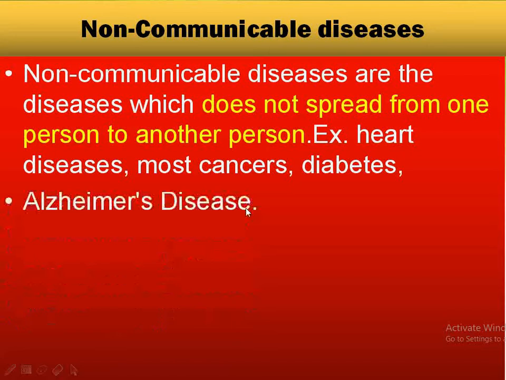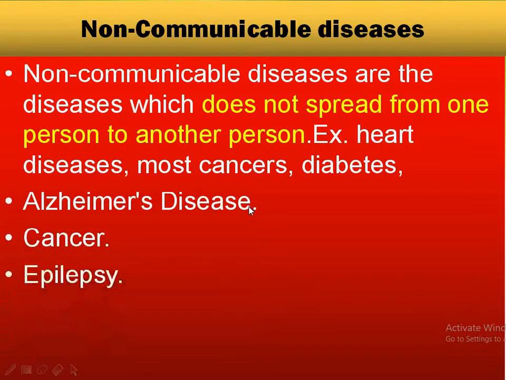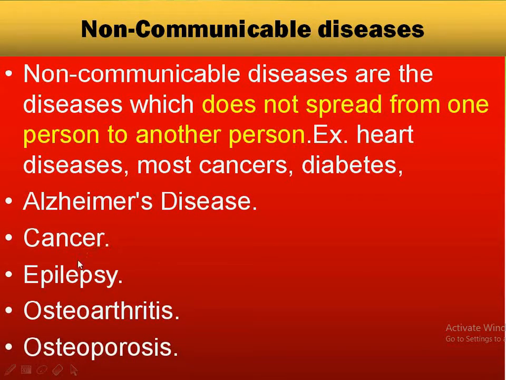All those like heart disease, most cancers, diabetes, cardiovascular disease. There are some examples: Alzheimer's disease, cancer, epilepsy, osteoarthritis, osteoporosis. These are some examples of non-communicable diseases, means they are not going to pass from one person to another, not going to transmit, not going to spread.